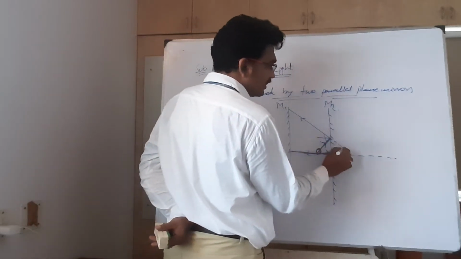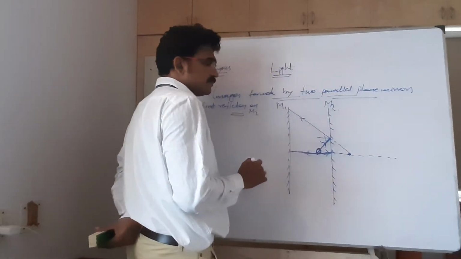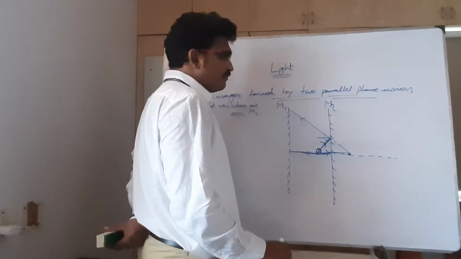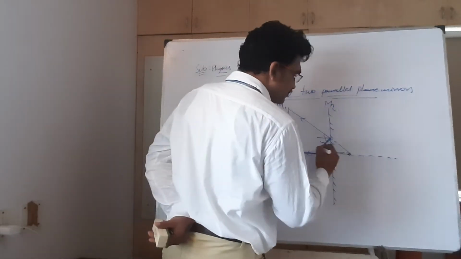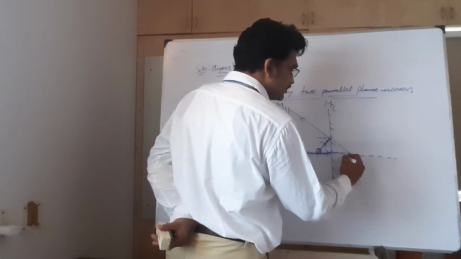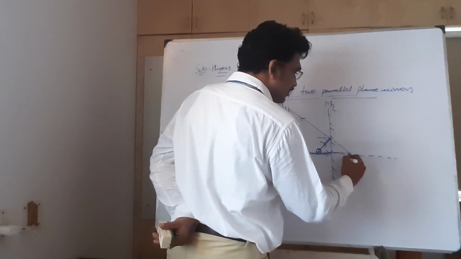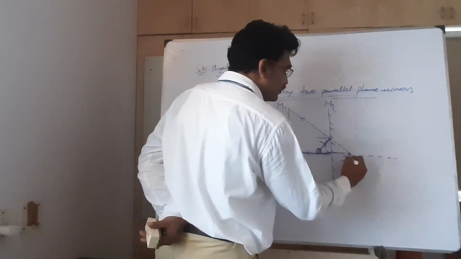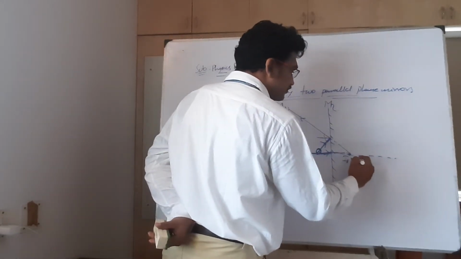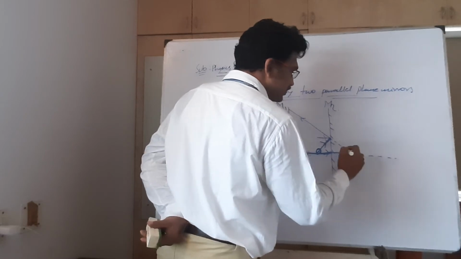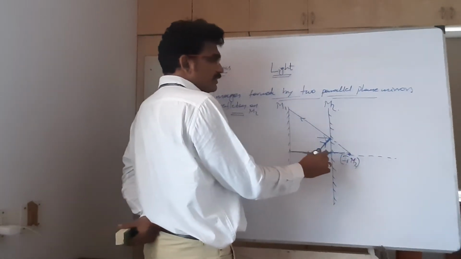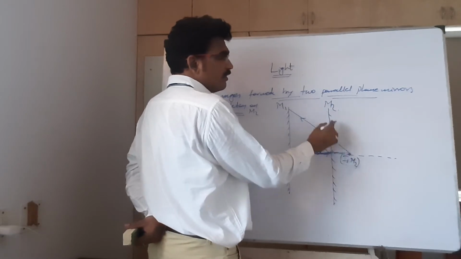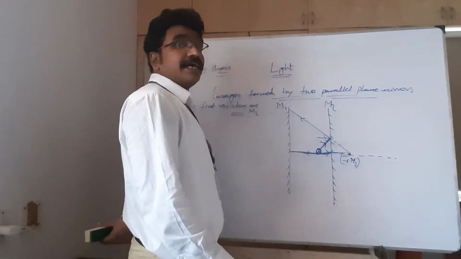Even if I extend this one, this is the image of the object. You will take this as I1 on M2. So the first image on M2 I take as I1 M2.